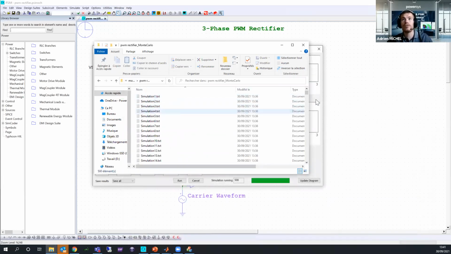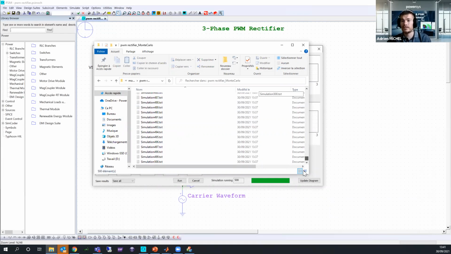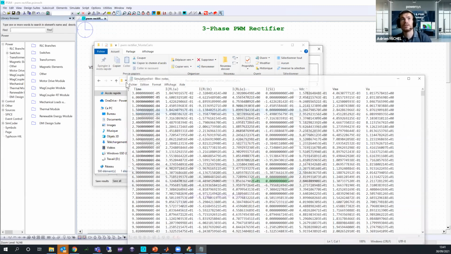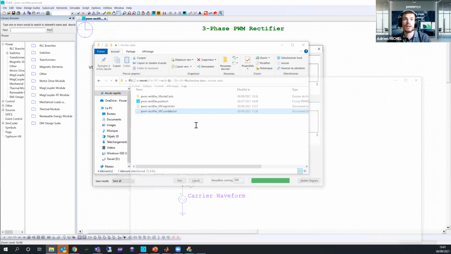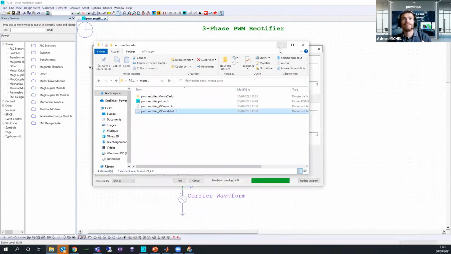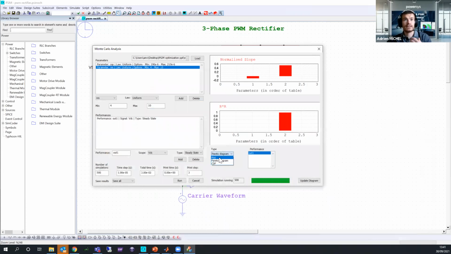And here you have all the 500 runs directly, and you can see all the values for each scope, depending on the modification value of each parameter. So here you have the set of parameters for each run. This is this Pareto and all the results.